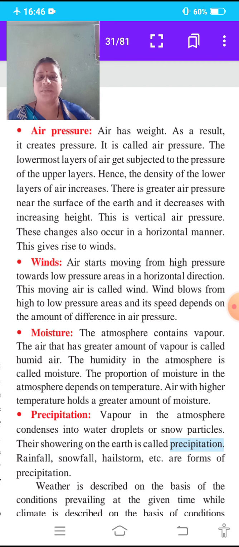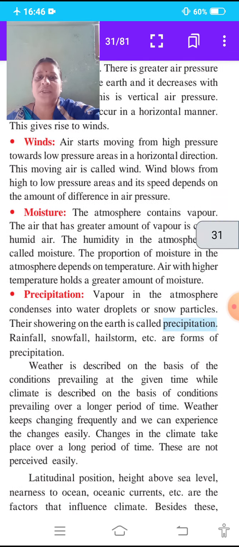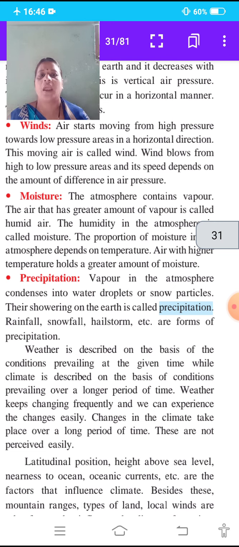Next point is precipitation. What is meant by precipitation? Vapor in the atmosphere condenses into water droplets or snow particles. The vapor in the air condenses, means it transforms into water droplets or snow particles. Their showering on the earth is called precipitation.